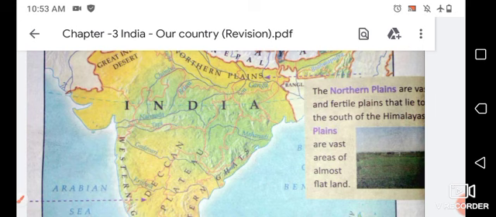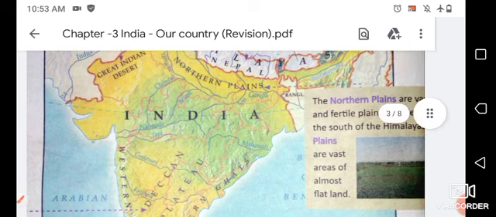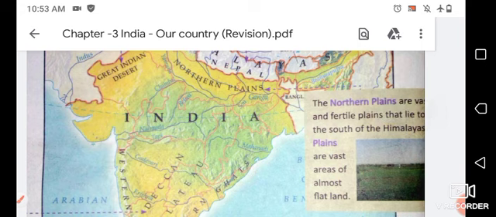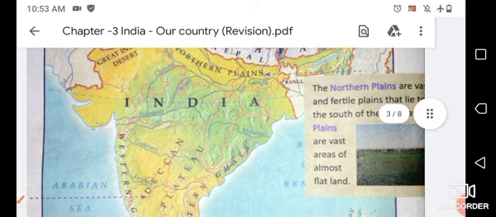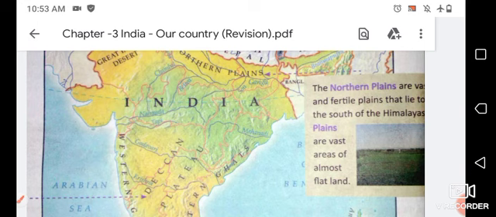Okay, so let's talk about people of India. India is a vast country, as you all know. It is a very vast country, and it is the seventh largest country in the world. So there are lots of people who live in India because it's a very big country. These people form the population of the country. India has the second largest population in the world.